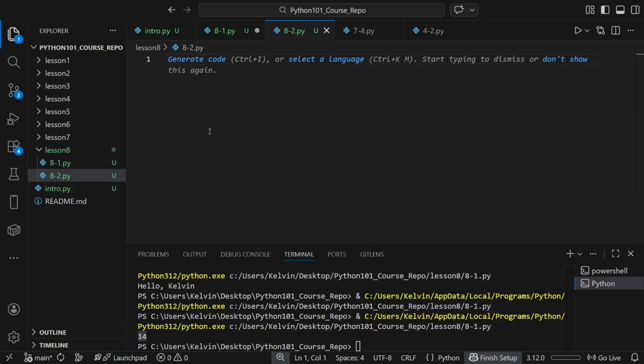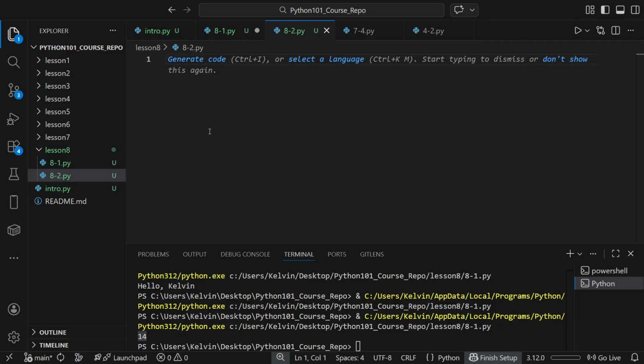The second is default parameters. Defaults let you give a parameter a standard value so you don't have to pass it every time. This is a realistic feature you'll use whenever most calls share a common value. The third is keyword arguments. Keyword arguments let you call a function by naming the parameters. This makes calls easier to read and prevents you from mixing up the order. We'll use a simple example for all three concepts.